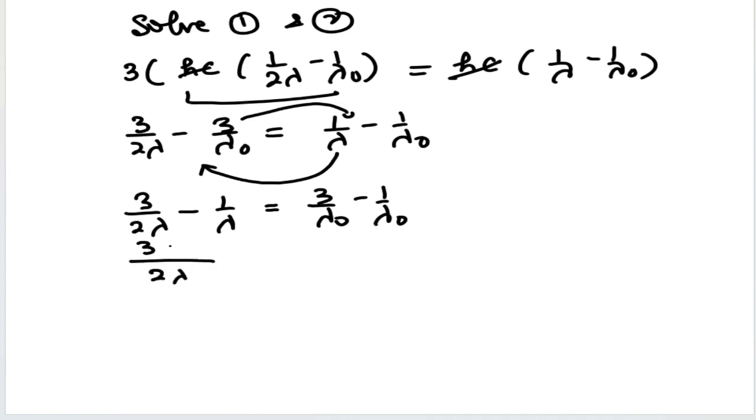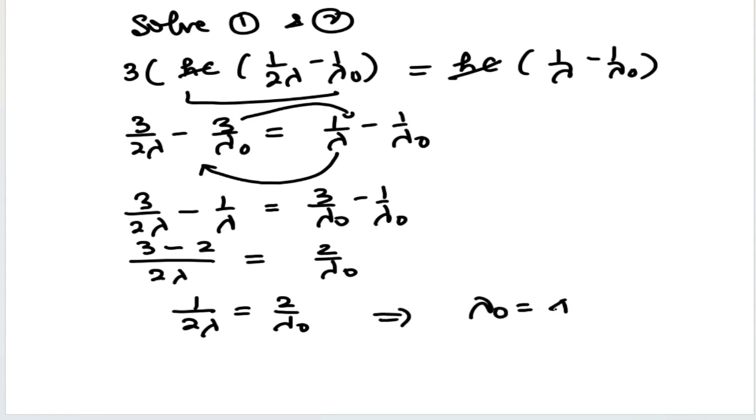So here the term comes 3 minus 2, and 3 upon lambda naught minus 1 upon lambda naught, that is equal to 2 upon lambda naught. So 1 upon 2 lambda equal to 2 upon lambda naught. Now cross multiply, lambda naught equal to 4 lambda. So this is the relation between threshold wavelength and the wavelength of incident photon.